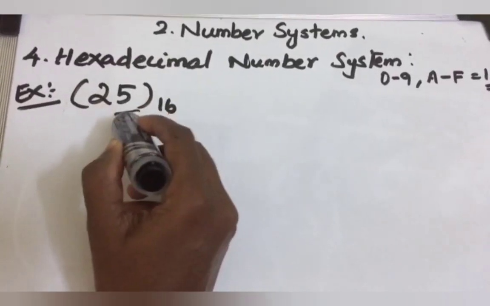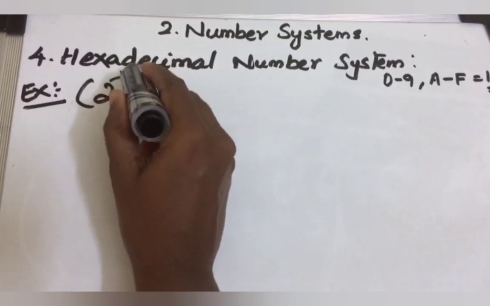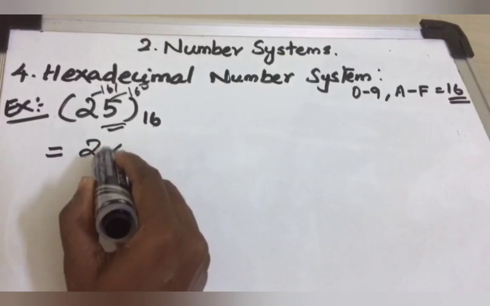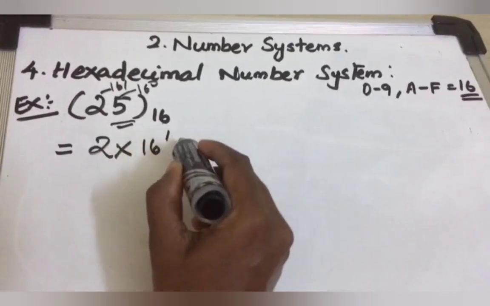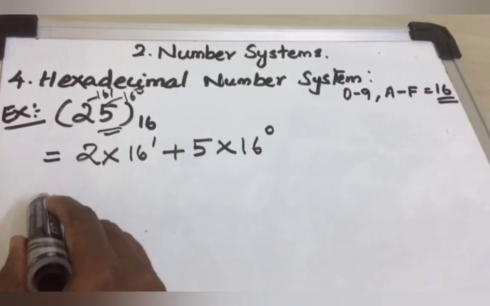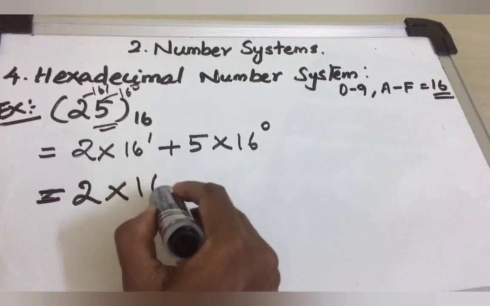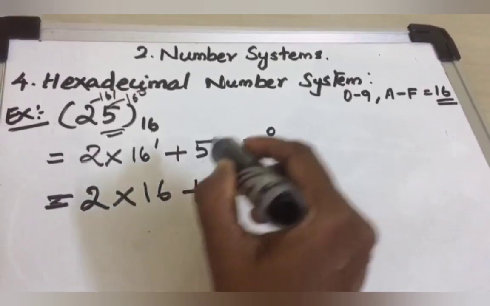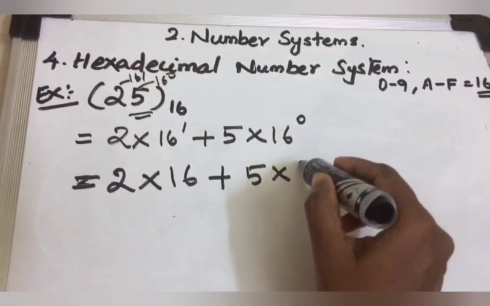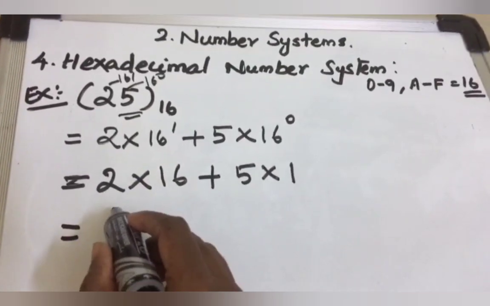So this is the LSB of this number. This is 16 power 0, and this one is 16 power 1. We expand this number: 2 into 16 power 1 plus 5 into 16 power 0. Then in the next step, 2 into 16 power 1, that is 16, plus 5 into 16 power 0. Anything power 0 is 1. Then multiply this number 2 into 16.